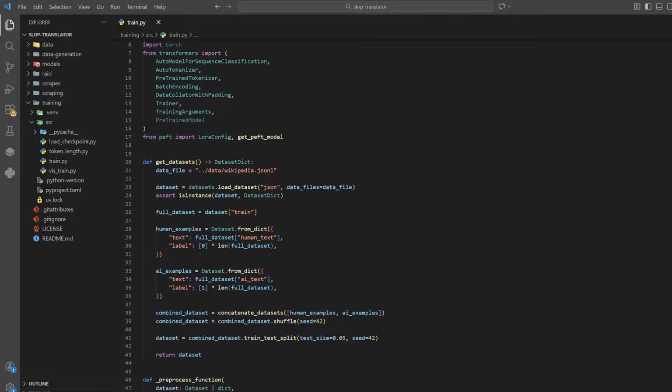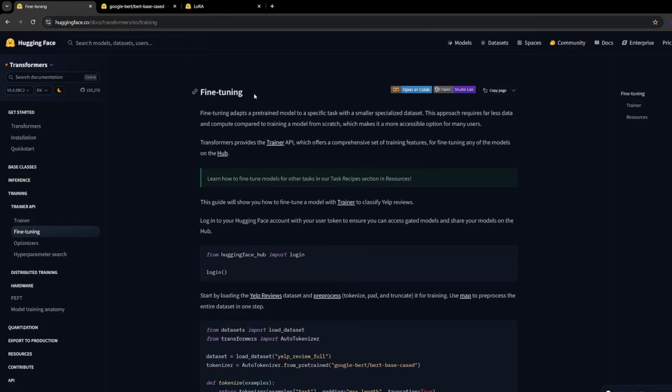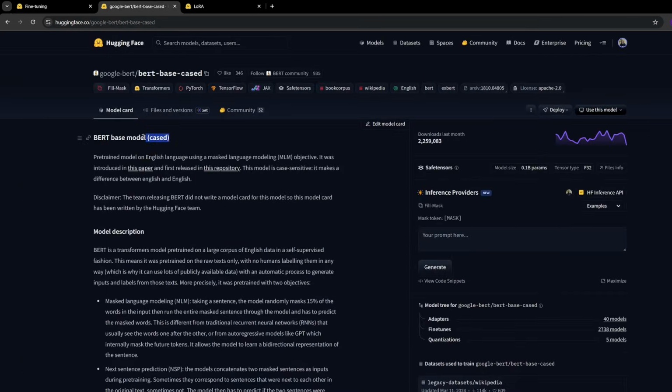It was pretty straightforward to implement the data processing and model training with HuggingFace. I knew I wanted to fine-tune a pre-trained model because it would be a lot easier and is pretty suitable for our use case. I went with the BERT base model after trying a few different options.